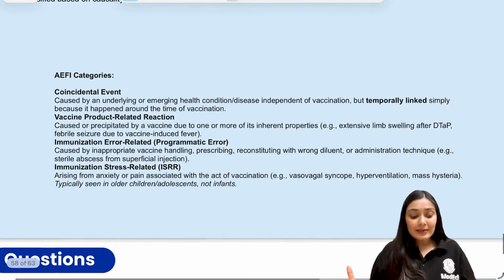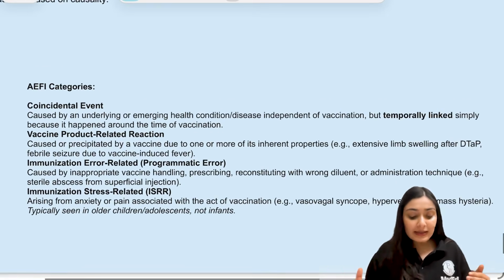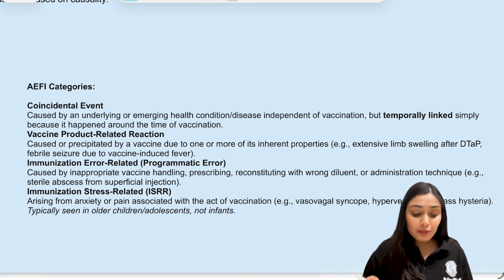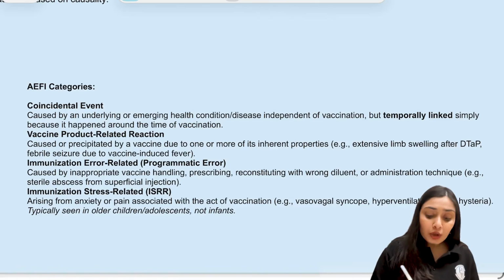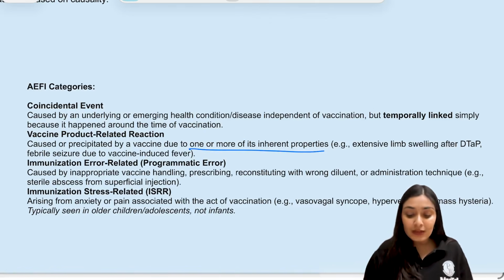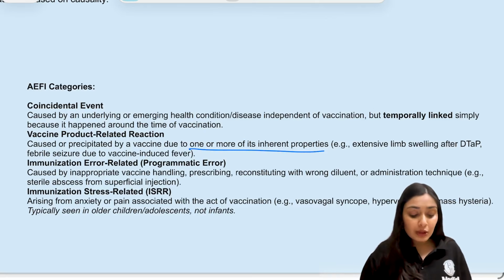So you should know these categories. First is the coincidental event. It is temporally linked simply because it happened around the time of vaccination. Then you have vaccine product related. This is due to the components or inherent properties of the vaccine. For example, the swelling that you see with DPT, or febrile seizures that can be due to the vaccine induced fever.